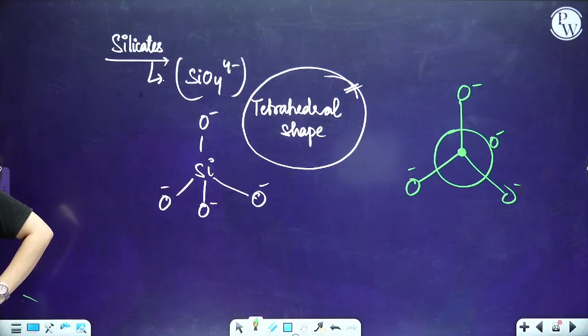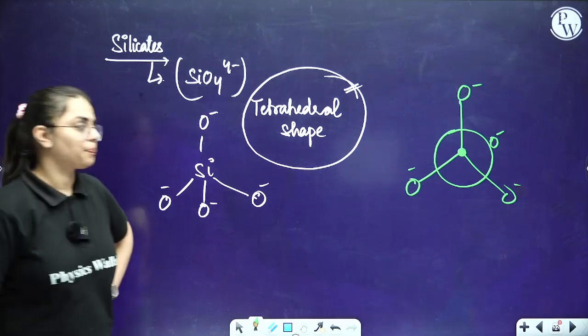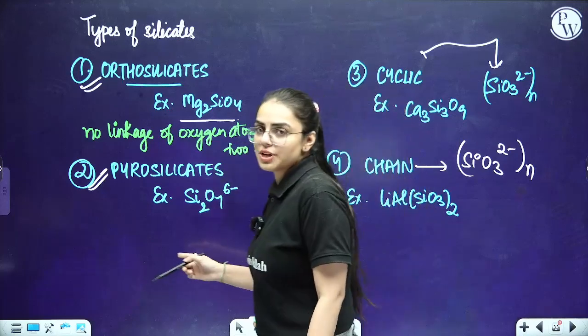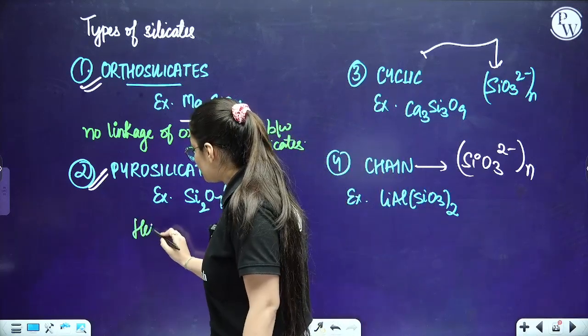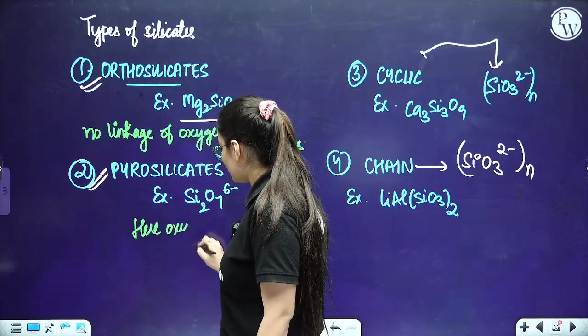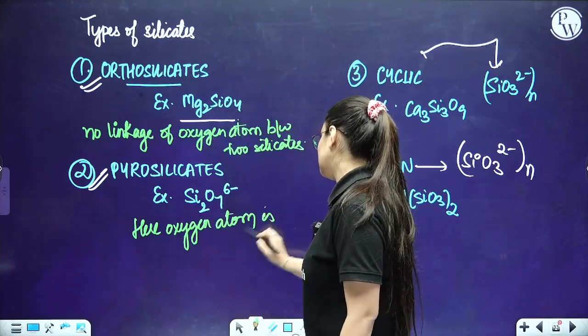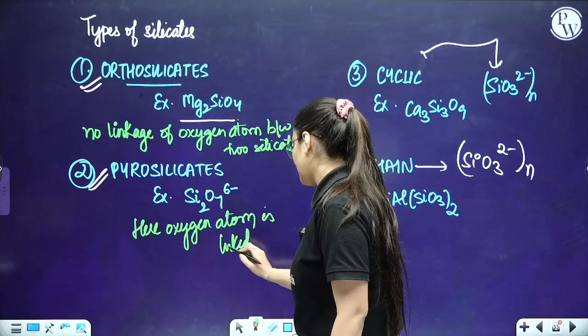Now we are going to talk about the next part, pyrosilicates. See, in orthosilicates no linkage of oxygen atoms is obtained. Here, one oxygen atom is linked. Clear?